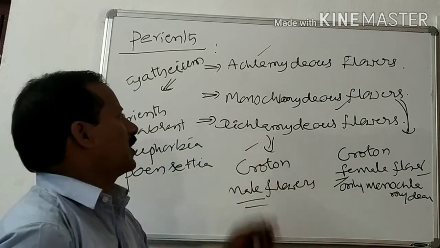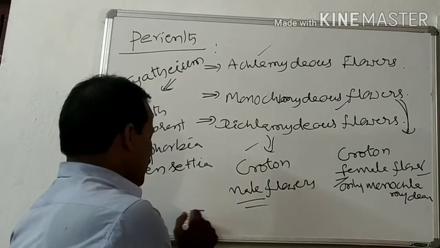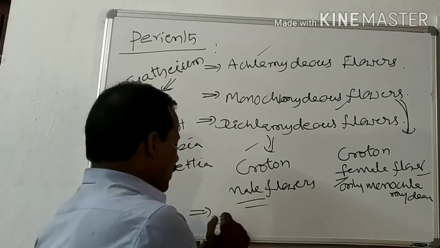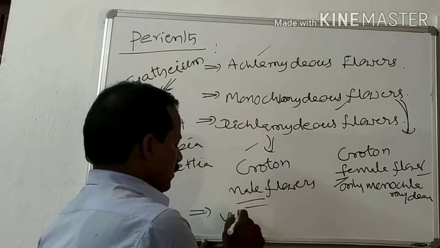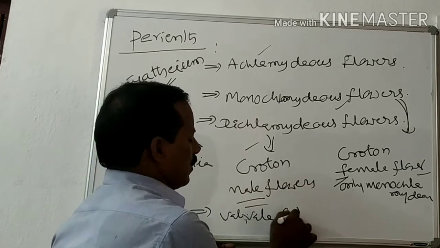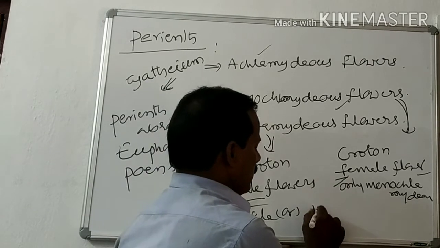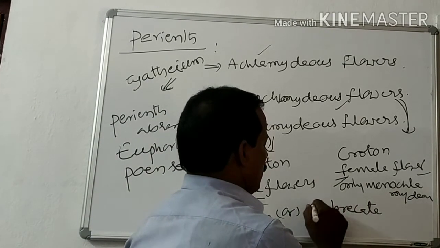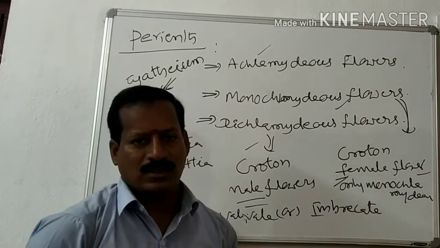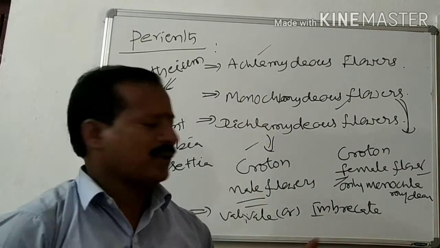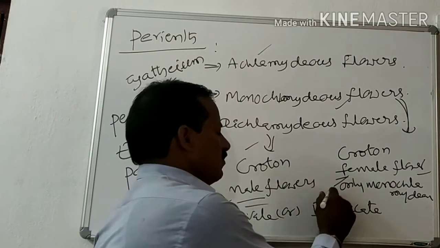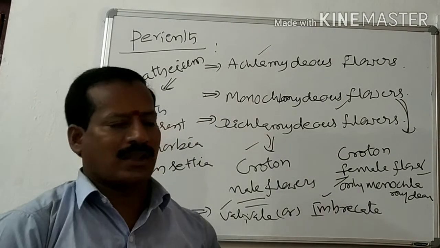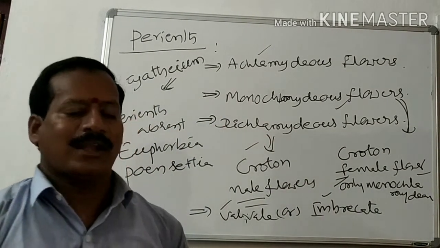So this is about the perianth, and the perianth is valvate or imbricate in aestivation. Okay, they have a valvate or an imbricate aestivation. Right. The next one is androecium.